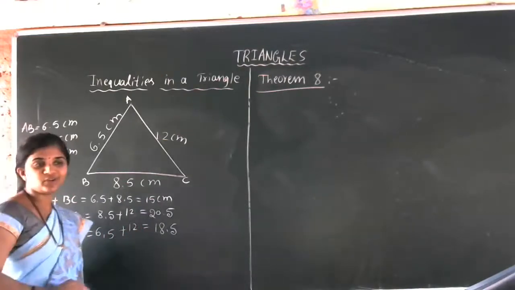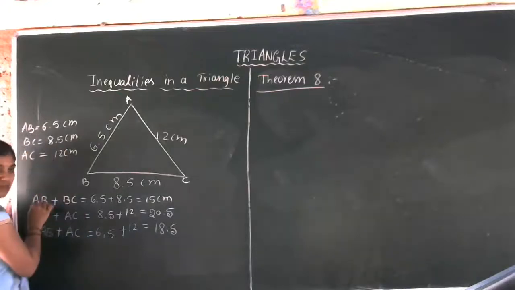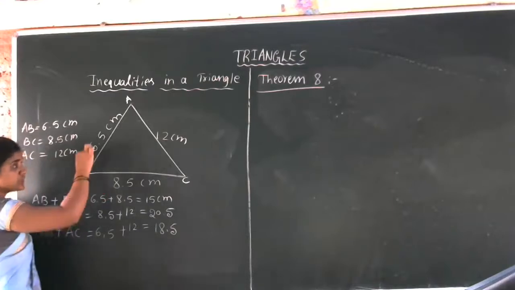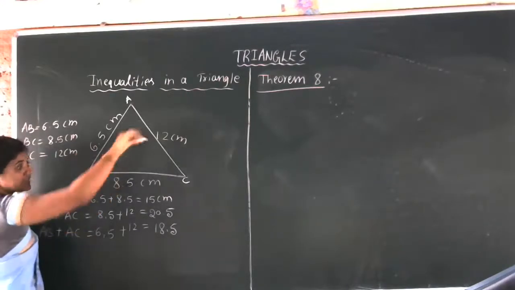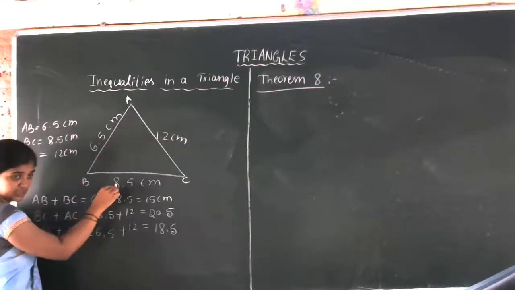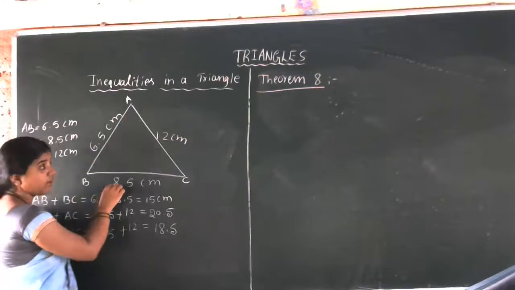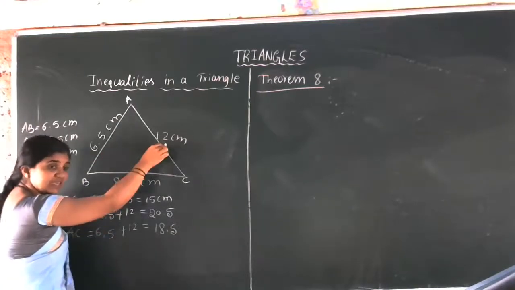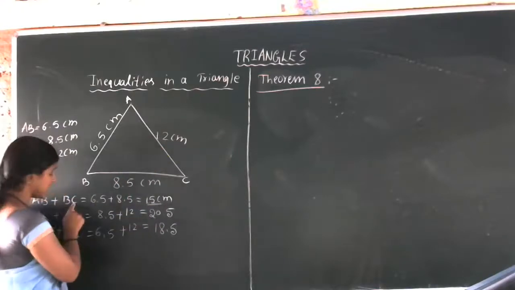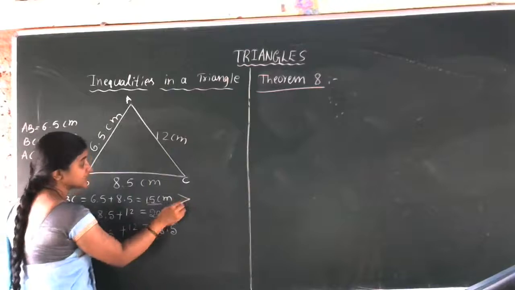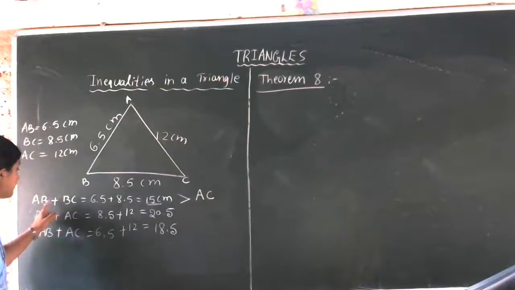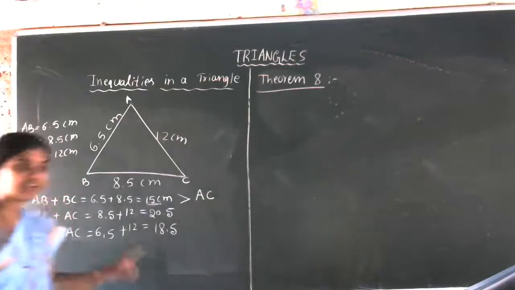So now we covered AB and BC sides. Which is the remaining side? This is the first side, this is the second side, AC is the third side. Now we just observe AB plus BC. When we add these two sides, the result will always be greater than the third side. Now this 15 centimeter is greater than the third side. So AB plus AC, BC is always greater than the third side. Can we write this conclusion? Sum of the two sides is always greater than the third side.